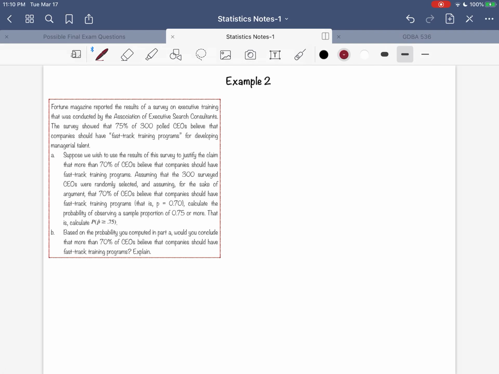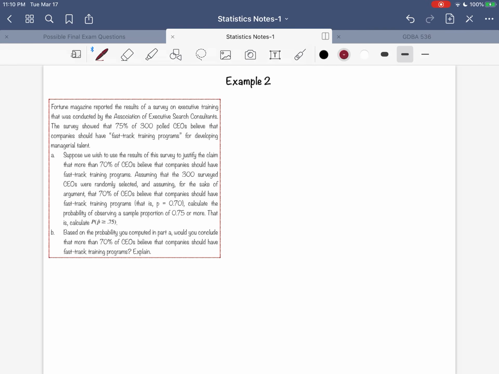So welcome back everyone. Example number 2 from chapter 7. Jumping right in. We've got a problem here that looks at this scenario dealing with executive training. There was a survey conducted with the Association of Executive Search Consultants, and the survey showed that 75% of 300 CEOs polled believe that companies should have fast-track training programs.